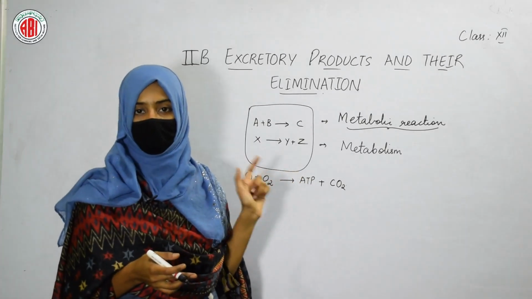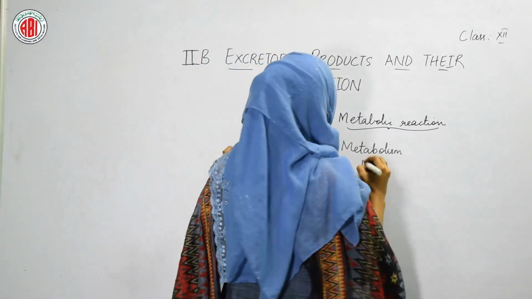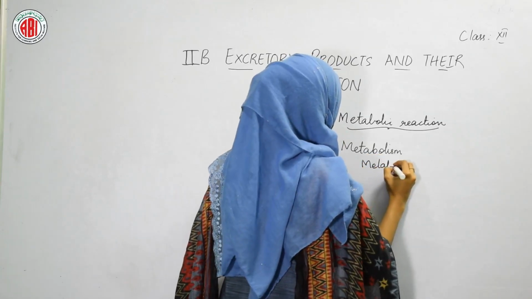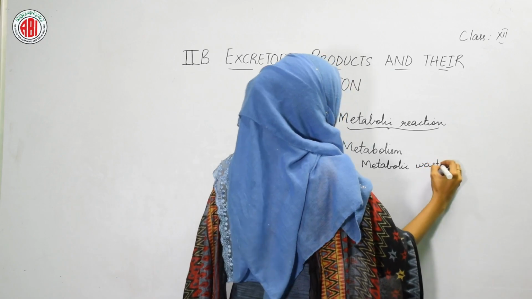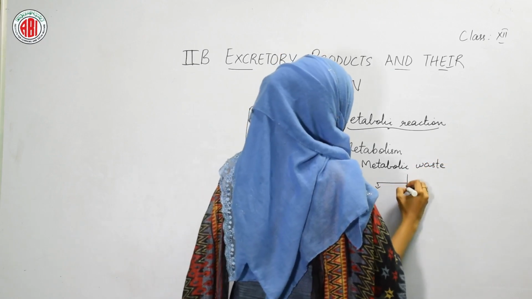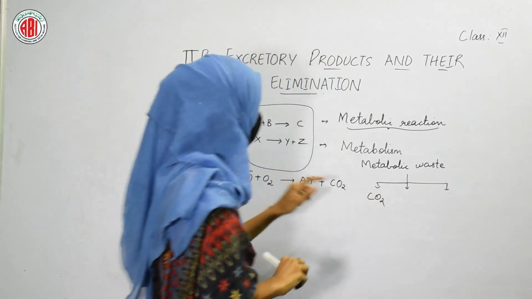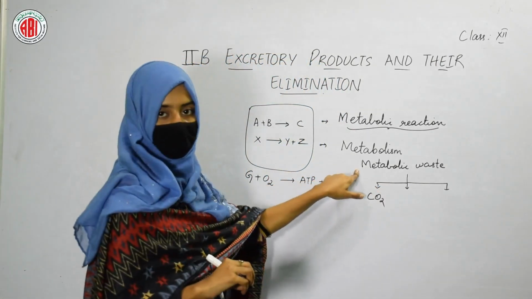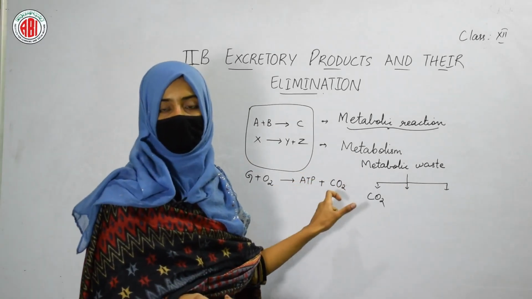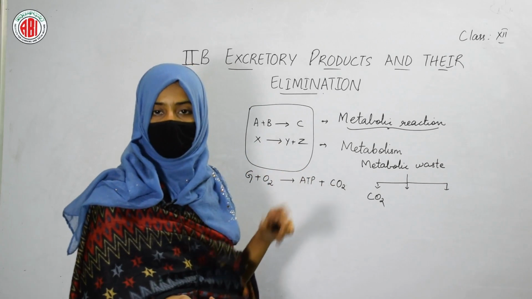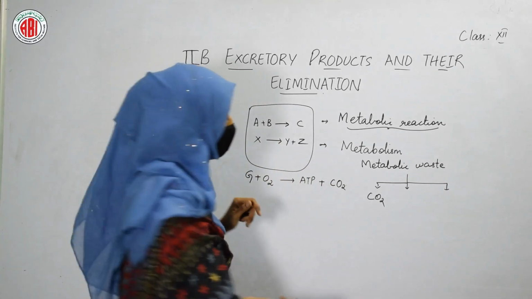During these reactions, waste is produced, and the waste produced during a metabolic reaction is termed metabolic waste. Basically it is of three types. One is carbon dioxide. We can give carbon dioxide as an example of a metabolic waste. It should be removed out of our body, and this carbon dioxide can be eliminated with the help of our respiratory system.